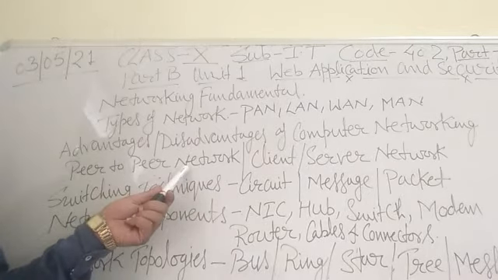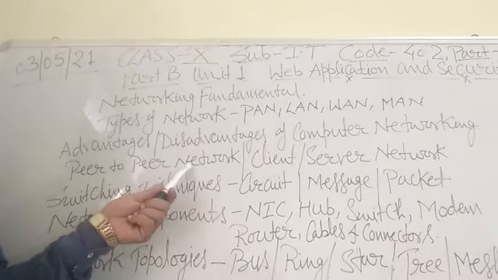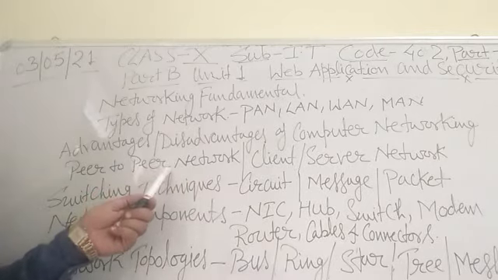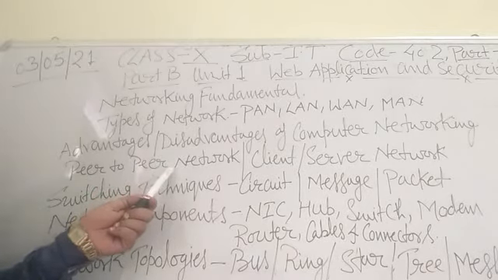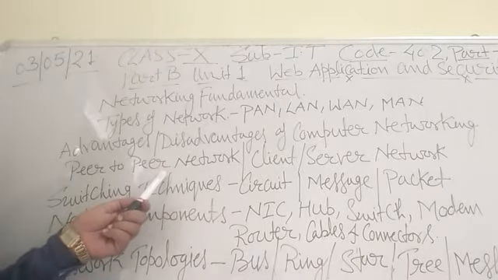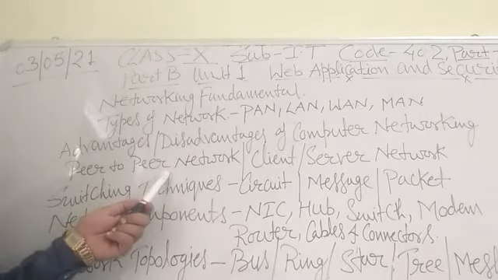Third point of the peer-to-peer network: each peer retains its own data. And fourth, these networks are less expensive to implement. And fifth, the nodes focus on the connectivity to the remote computer.